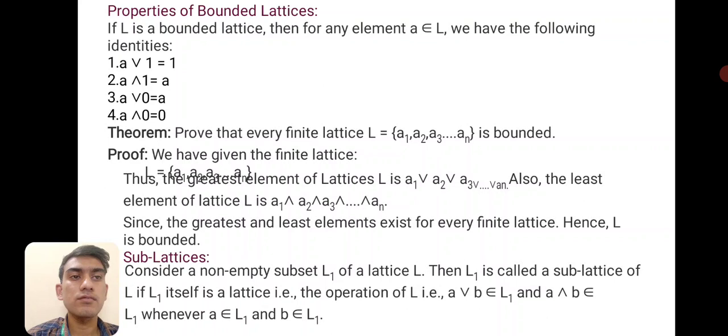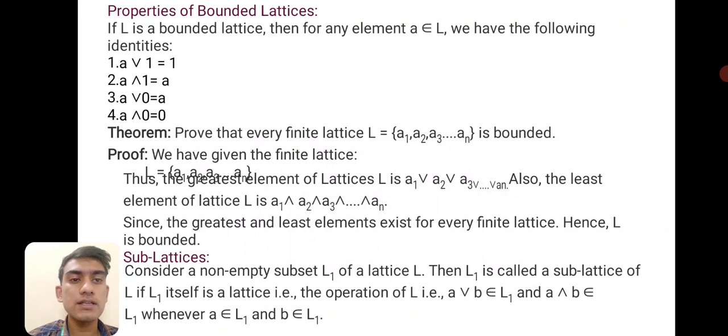Properties of a bounded lattice: if L is a bounded lattice, then for any element A belonging to L we have the following identities. A ∨ 1 is equal to 1, A ∧ 1 is equal to A, A ∨ 0 is equal to A, and A ∧ 0 is equal to 0. Theorem: every finite lattice L is bounded. Proof: let the finite lattice L be equal to {A1, A2, A3, ..., An}.